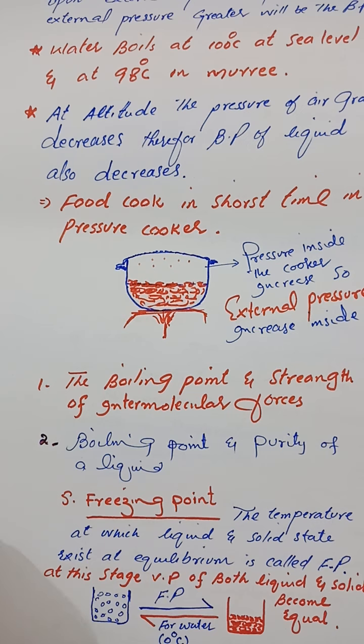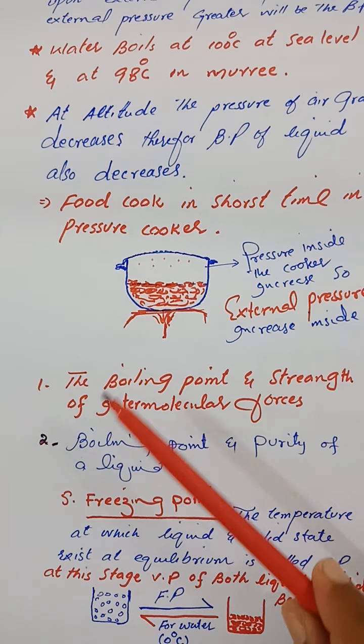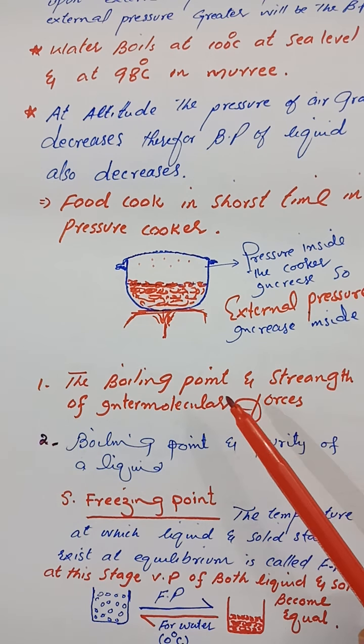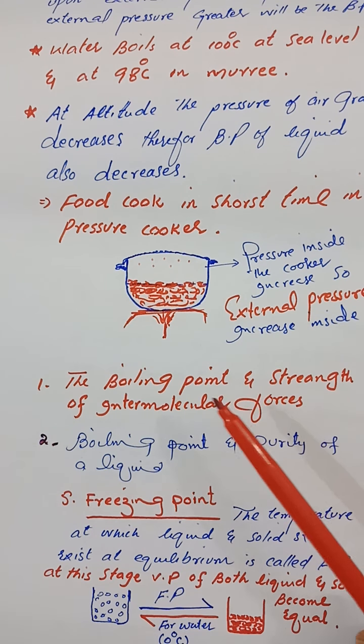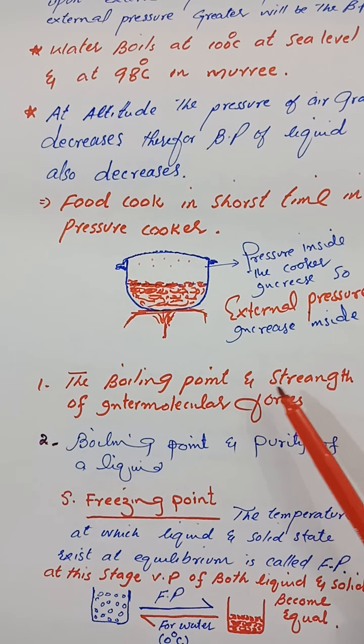One thing more, boiling point is also an index to find out the strength of intermolecular forces among liquid molecules. Suppose we say that the boiling point of water is greater than that of alcohol, then it means that in water intermolecular forces are stronger than in alcohol. So the boiling point of a liquid explains to us the strength of intermolecular forces among the liquid molecules.